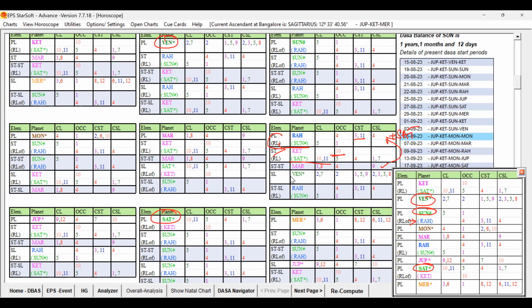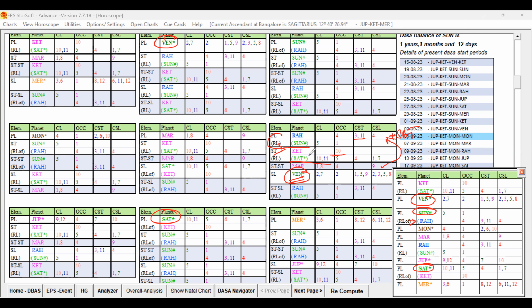Then the sublord is Venus, our strong favorable key planet. So the Dasa Lord Rahu, Sun, and Saturn, Venus, all are playing roles. So it is supportive for the marriage. So definitely during that marriage, under Rahu Dasa, definitely the Bhukti Lord should have the strong key planet Venus. And of course, Saturn and the role of Rahu, because the role of Rahu is important, or Sun.